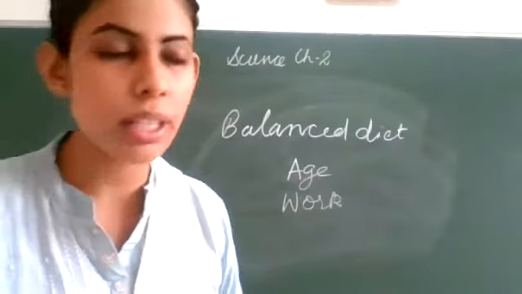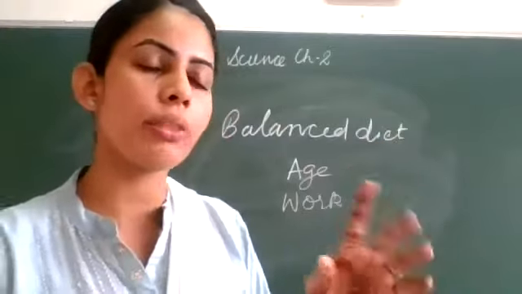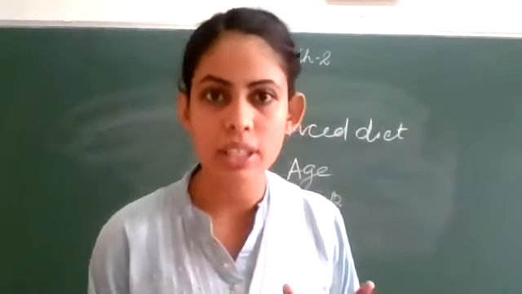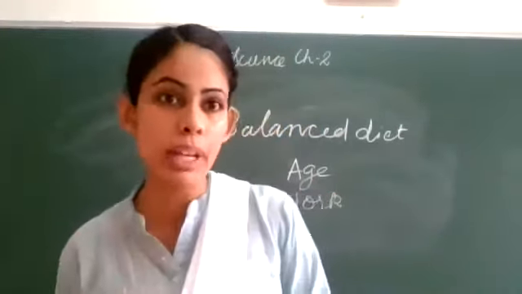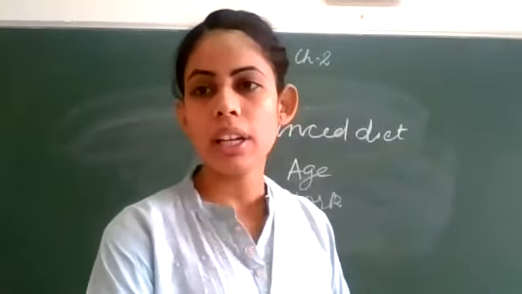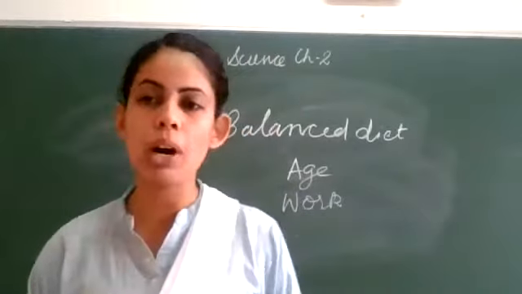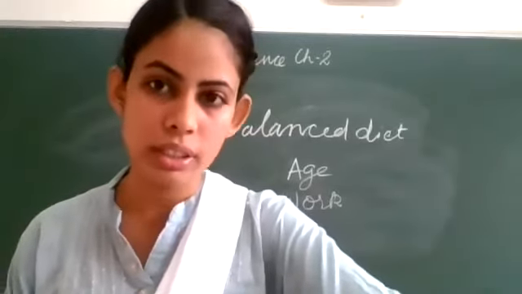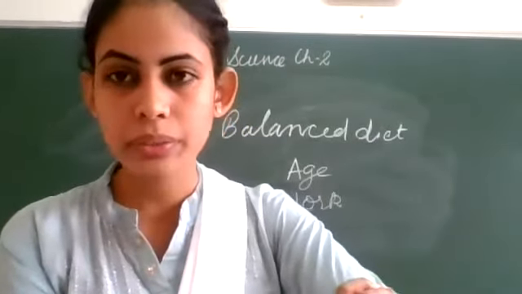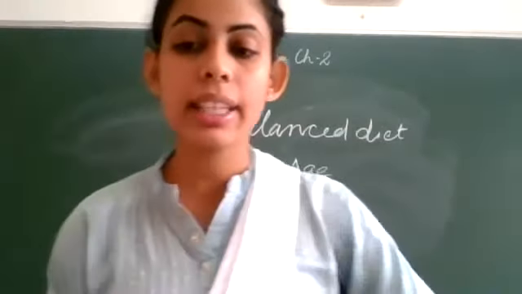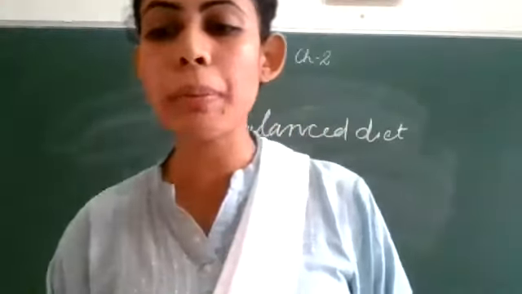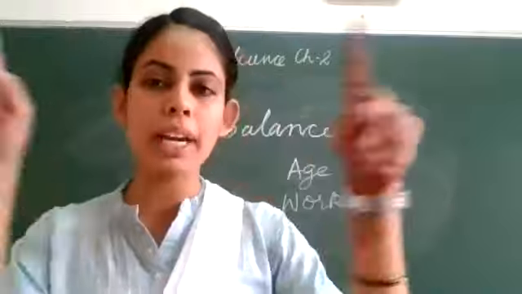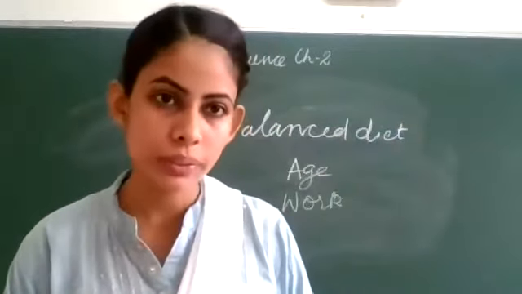So the person who is staying in the office, who is doing work sitting on a chair, does not need that much carbohydrate or fat. But a sportsman, take an example of a sportsman, requires more carbohydrates because he has to do a lot of physical work. So the next is an activity for you: you have to prepare a chart of whatever you eat for a period of a week. You will prepare a chart in your notebook.